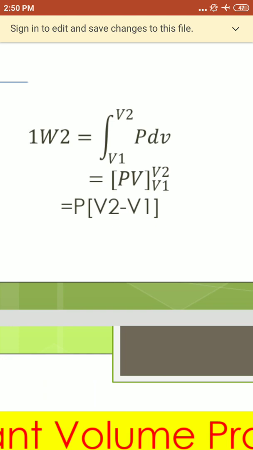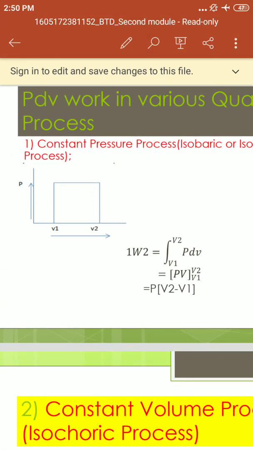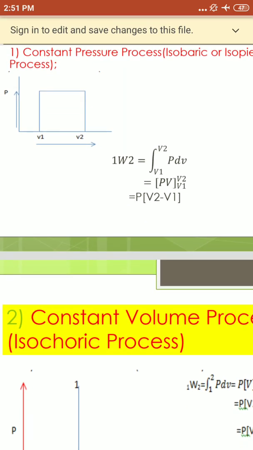Substitute upper limit minus lower limit, that is V2 minus V1. This is in general the work done in a constant pressure process. The work done in a constant pressure process is P into (V2 minus V1). This is in general the constant pressure process or isobaric process.